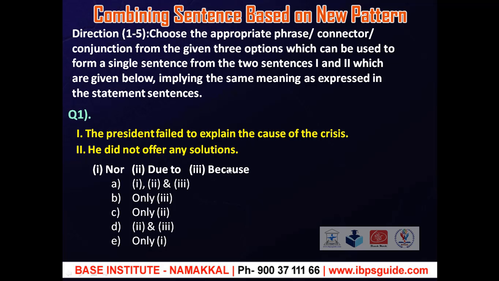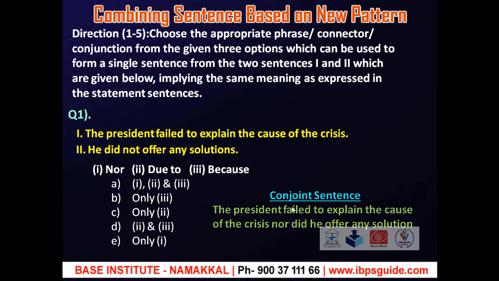Okay. Considering all these three options, nor only suits the two sentences to be conjoined. Okay. So, the president failed to explain the cause of the crisis, nor did he offer any solutions. Nor also gives negative sense. Already not has been used in the second statement, he did not.